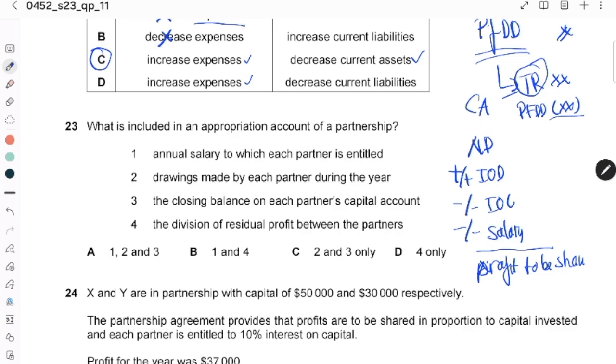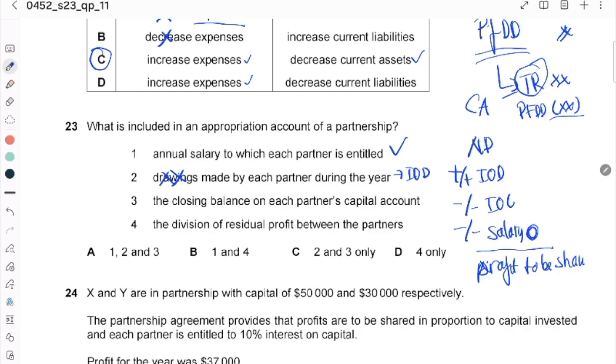So number 1 is annual salary. Yes, correct. In here there is annual salary. Drawing, there is no drawing. Interest on drawing is in the appropriation account, but drawing itself is not in the appropriation account.